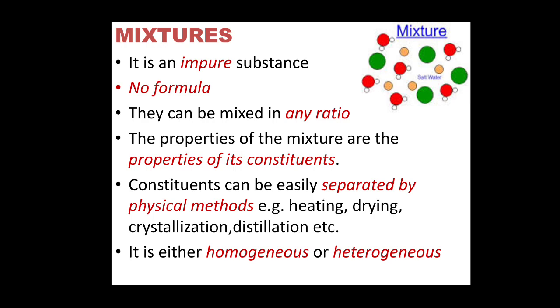The properties of the mixture are the properties of its constituents, and constituents can be easily separated by physical methods, that is heating, drying, crystallization, distillation, etc. These physical methods you have already seen in junior classes, isn't it? These physical methods cannot be applied on pure substances, we already know. It is either homogeneous or heterogeneous, right?